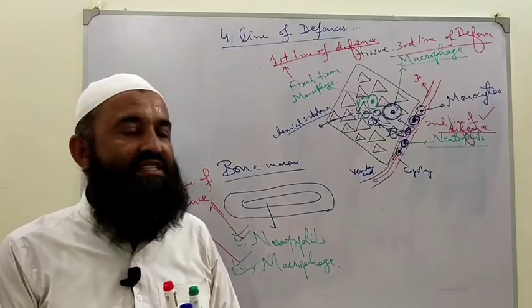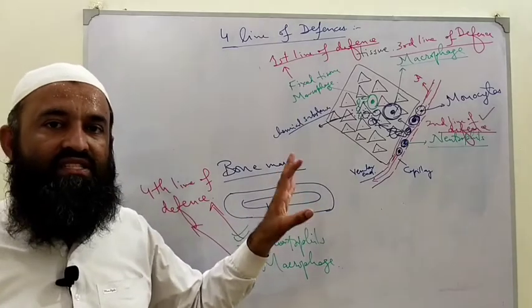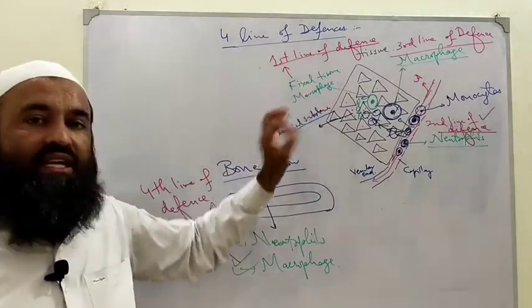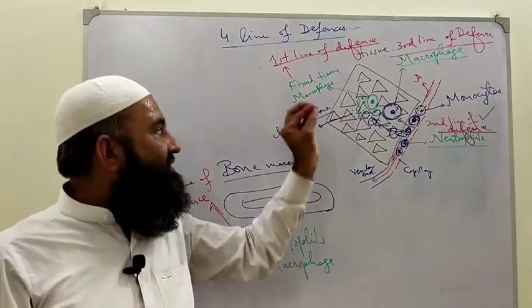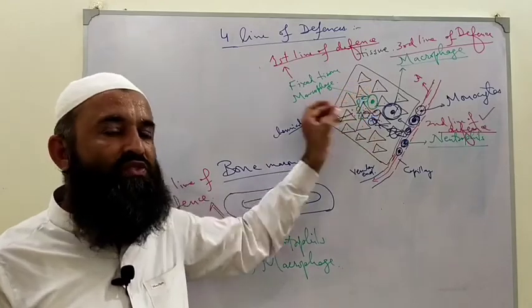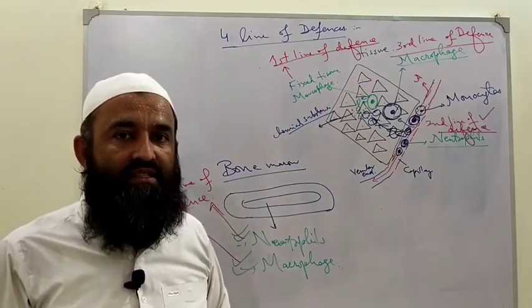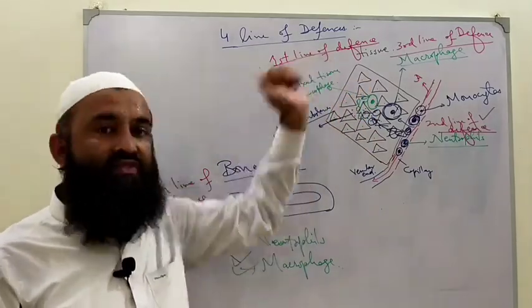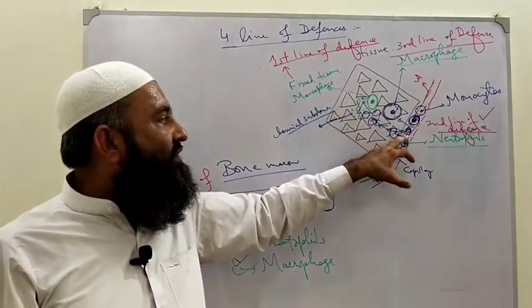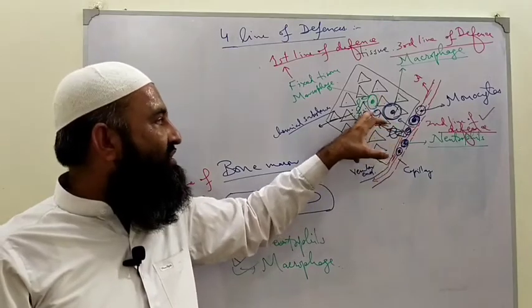So what we have discussed today is the lines of defense against any injurious agent. If any infectious agent comes into the tissue, first the fixed tissue macrophage will try to engulf that, try to kill that. This is known as the first line of defense. Secondly, the neutrophils from the blood will come and squeeze into the tissue.